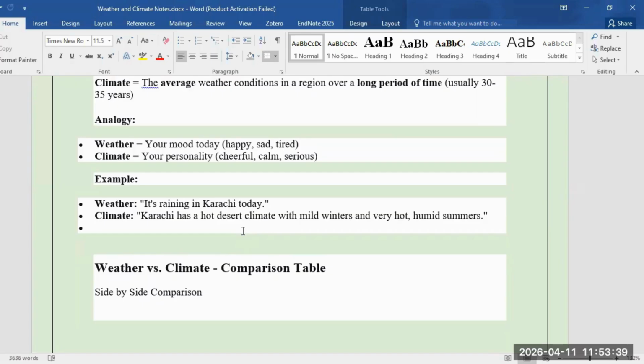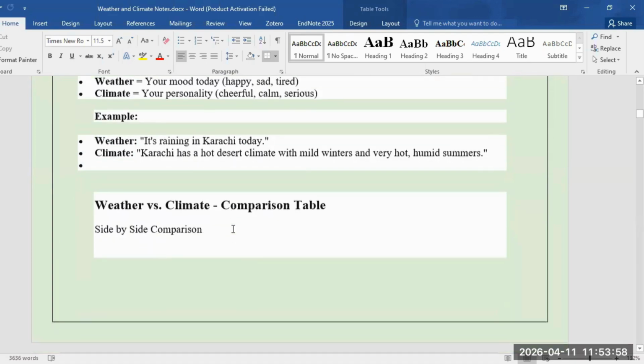It depends on the area. For example, if Punjab experiences a hot summer for the past 50 years, then it has become its climate. We know that our winters are going to be cool and our summer is going to be hot. So this is what we know.